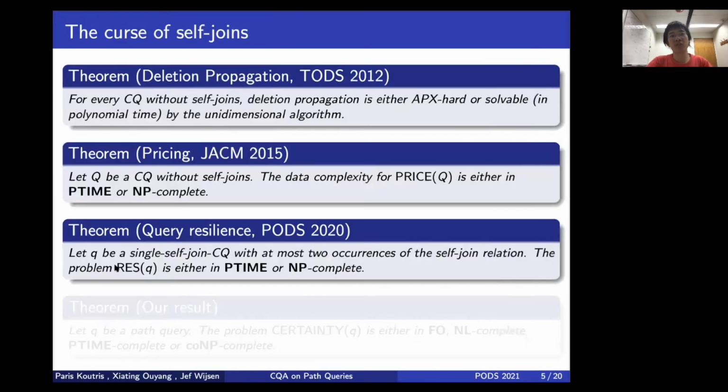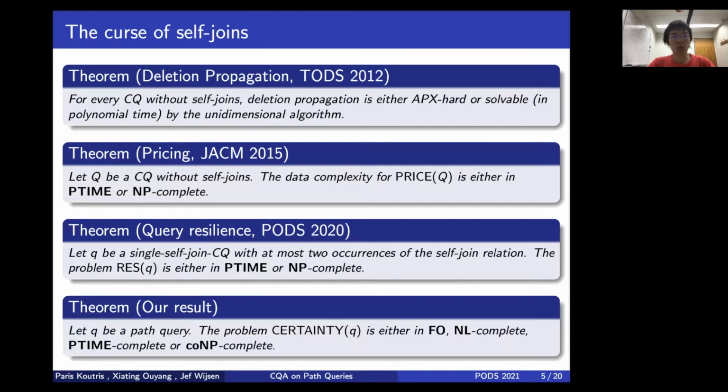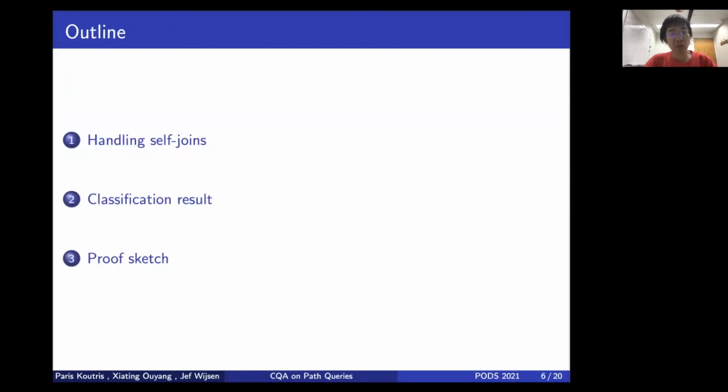I do want to mention that self-join has already been a known obstacle for many problems in database theory. Multiple dichotomy results exist for conjunctive queries without self-joins. And last year in PODS, for query resilience, the authors show a nice dichotomy between P-time and NP-completeness. They consider a very specific type of self-join, and our work tries to provide some insights on how to handle self-joins in a more general sense. In the remainder of the talk, I will talk about how we handle the self-join, present our classification results, and finally give some proof sketches.